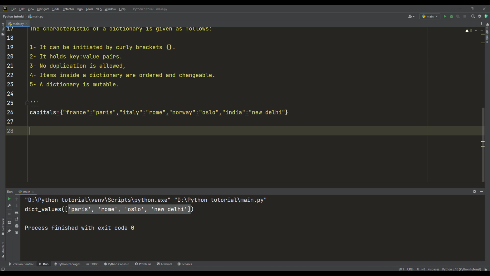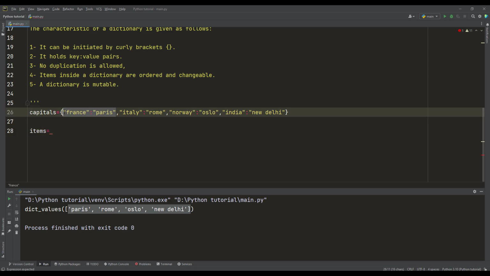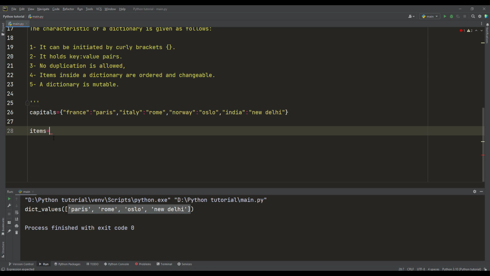Now I also want to mention that we can print the items. For example, I can say items, which represents this: one item of a dictionary. Items is capitals.items. So we have .keys, we have .values, and now we have .items.